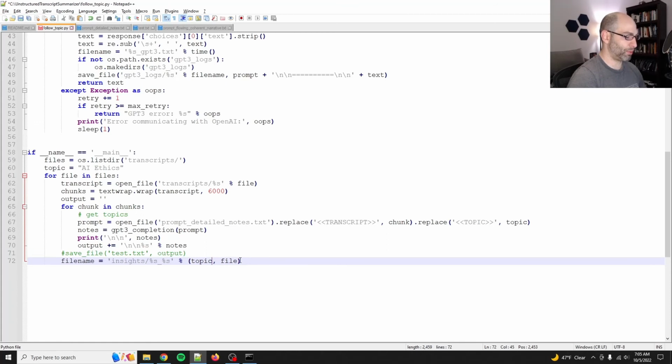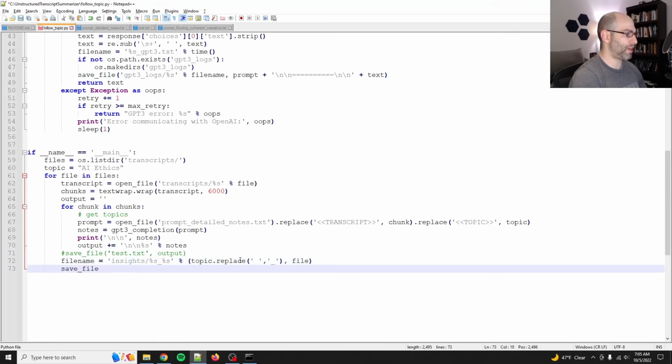For the topic, we will replace a space with an underscore just for consistency. Then we'll do save file, file name, and the output dot strip, because there's going to be extra new lines wrapped around it.